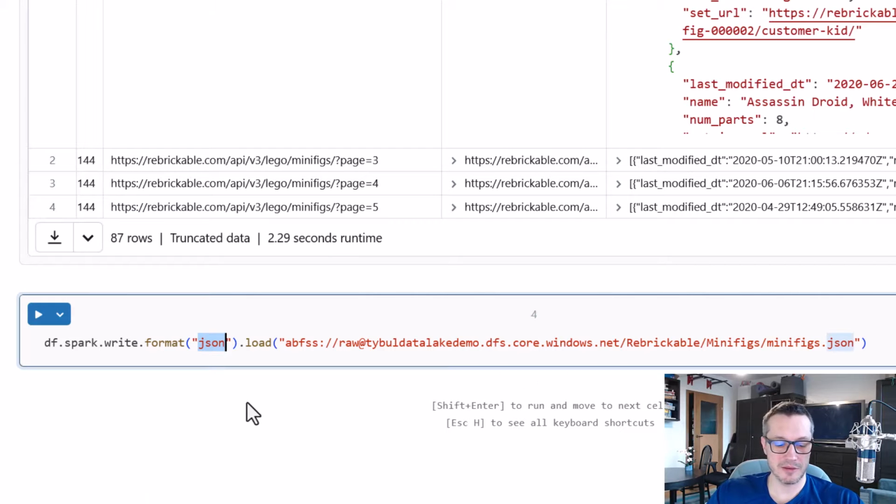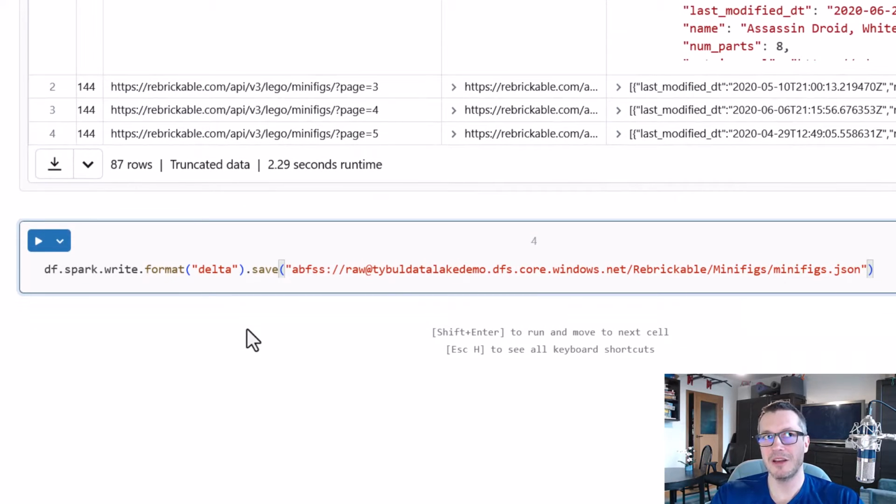The format, we want to use delta. We don't want to load, we want to save, and so on. And I know that the syntax is not familiar to you right now. Don't worry, it will become natural in time. And secondly, there's pretty nice documentation available out there that tells how to write it, and we'll cover that in the future anyway.